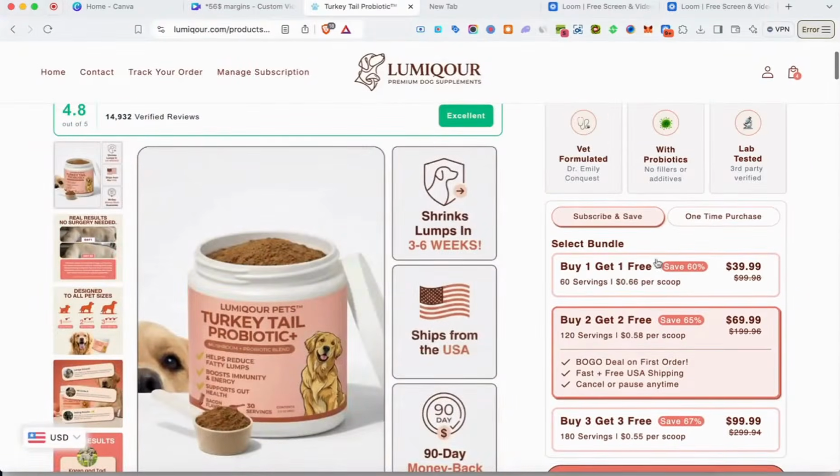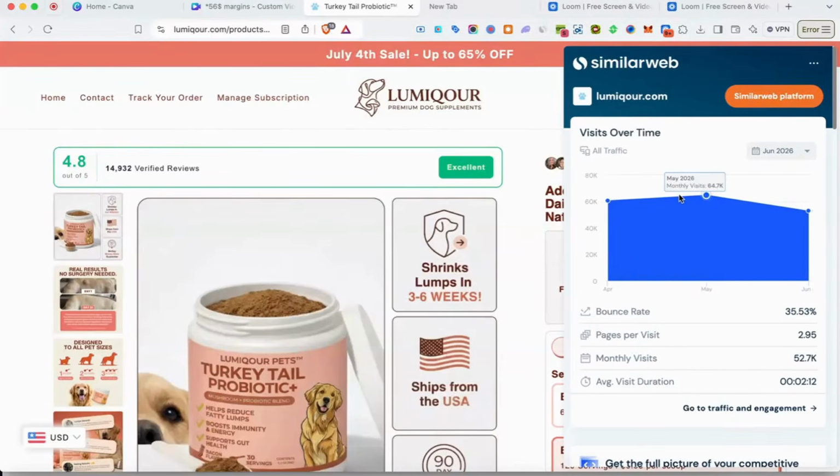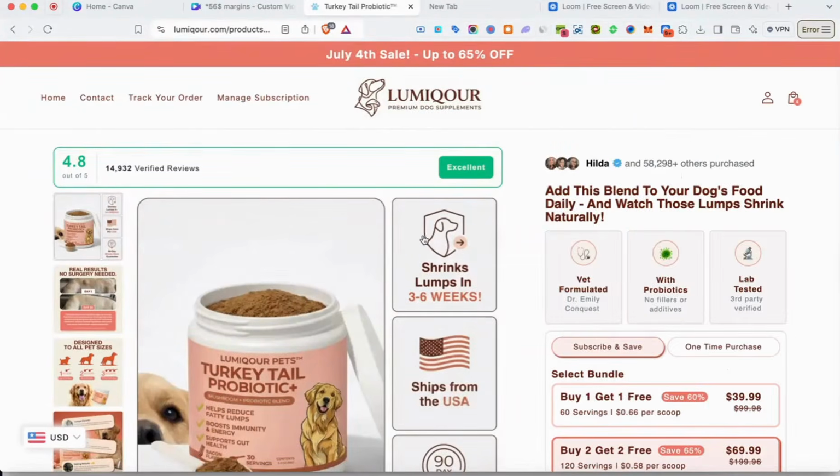And we come over here, these guys are running MRR. So you can make money on Google through just traditional drop shipping, but you also can have a subscribe option where you can make money through MRR, right? So one product on this store. A lot of people think you need hundreds of products to make money with Google, but Lumicore is a perfect example that you can make a lot of money with Google with just one product.